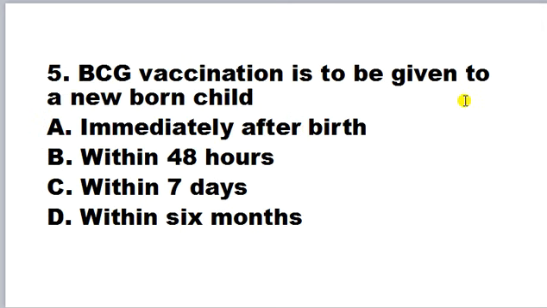BCG vaccination is to be given to a newborn child immediately after birth, within 48 hours, within 7 days, within 6 months. So friends, the BCG vaccine is actually given for protection against tuberculosis. It is a live bacterial vaccine given for protection against tuberculosis disease, and it is given within 48 hours. Newborns are vaccinated within 48 hours of birth. So the correct answer is B.